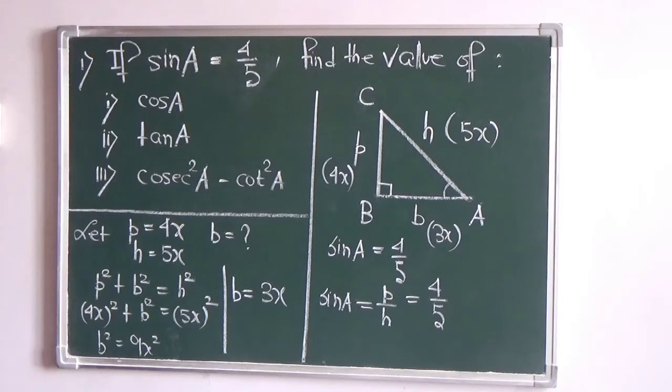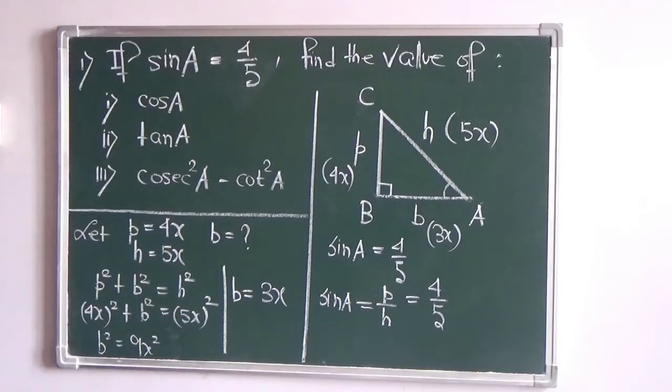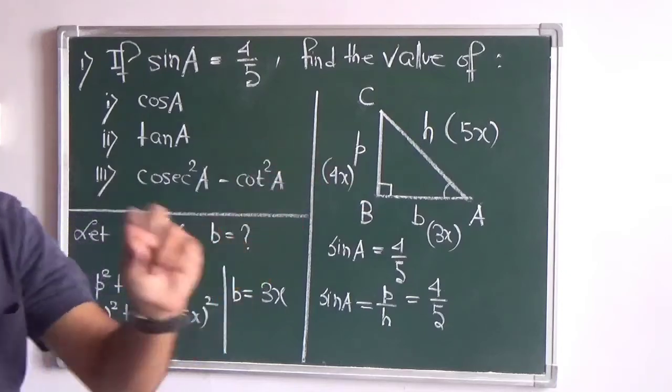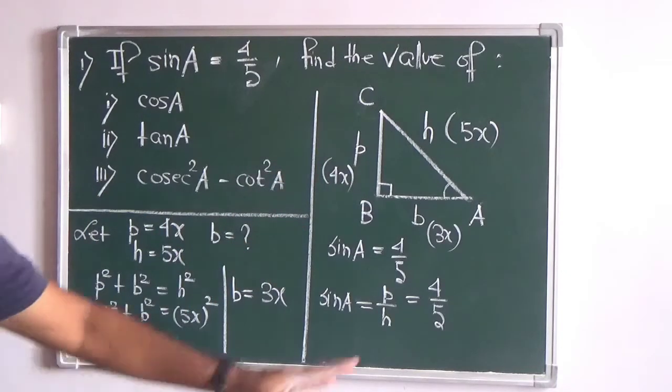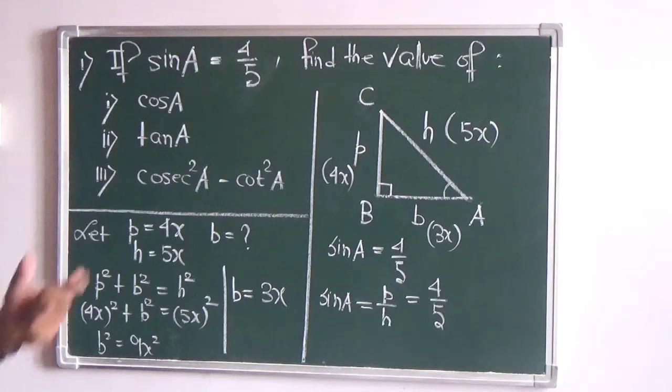So always you take this as in terms of x or any other constant quantity. Don't write directly as P. Ultimately we will be getting the same values, that is P equals to 4 and H equals to 5. But the way to solve is this way, since these are ratios.